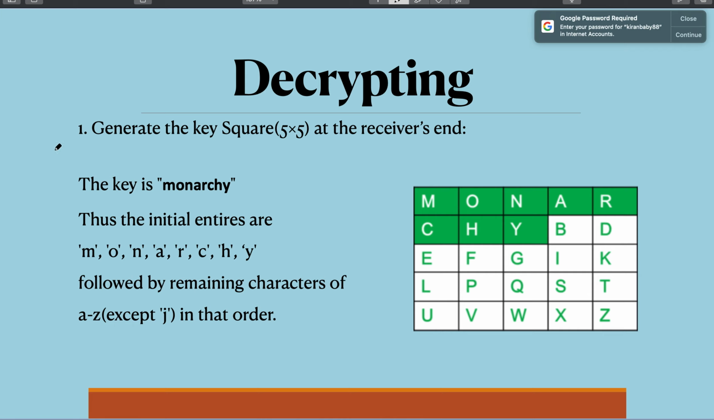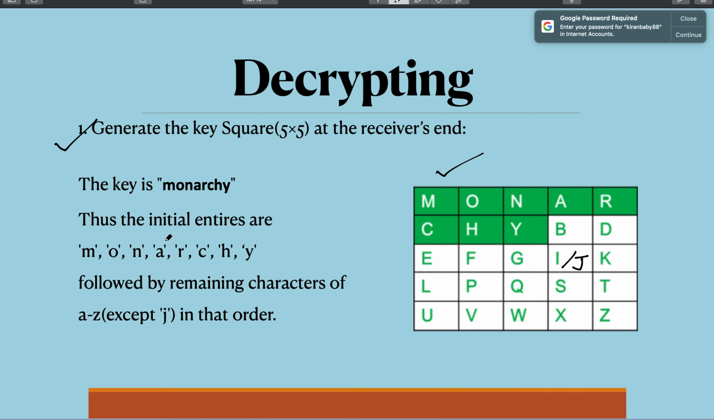The first step is to create that 5 by 5 matrix at the receiver end. So the receiver will also create the same 5 by 5 matrix. Obviously he will get the same matrix because the rule is the same. First, row-wise, the keyword is filled in, and the remaining alphabetical elements are filled in row-wise order without having a special cell for J. So this is how the matrix is generated.